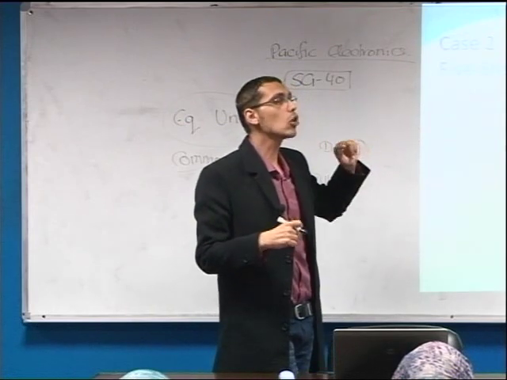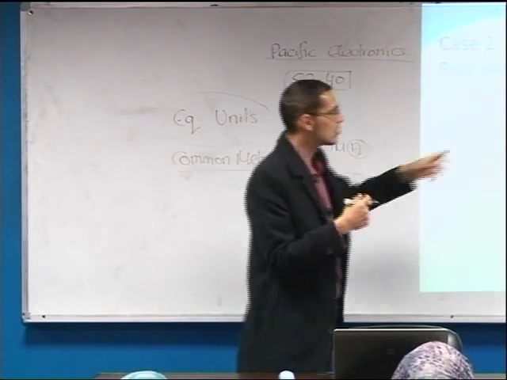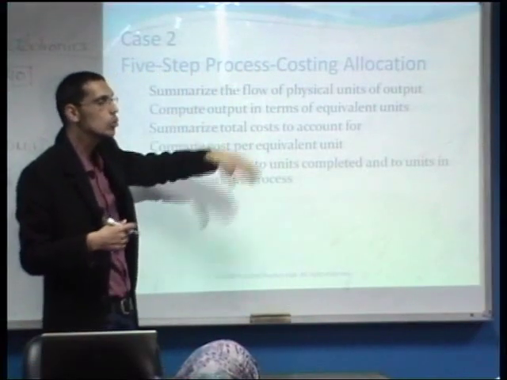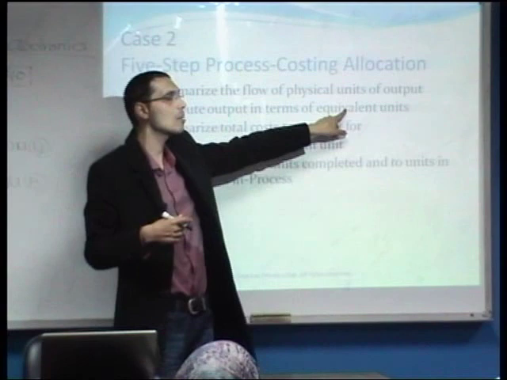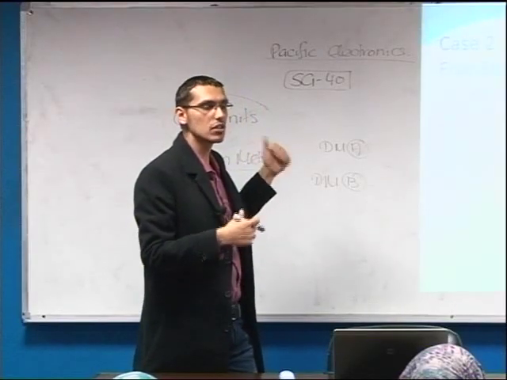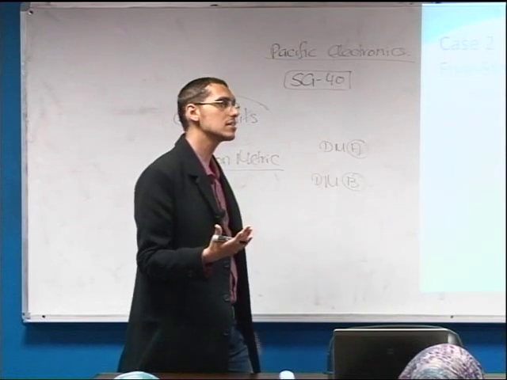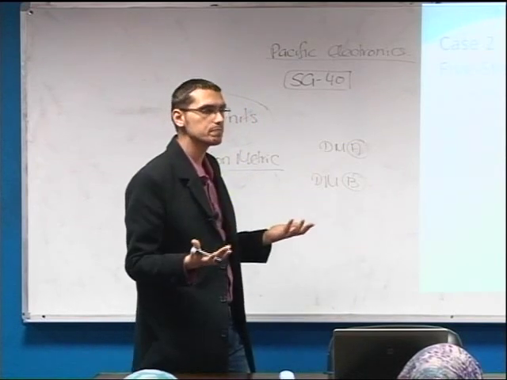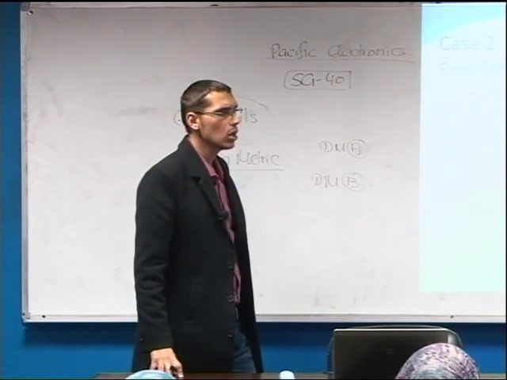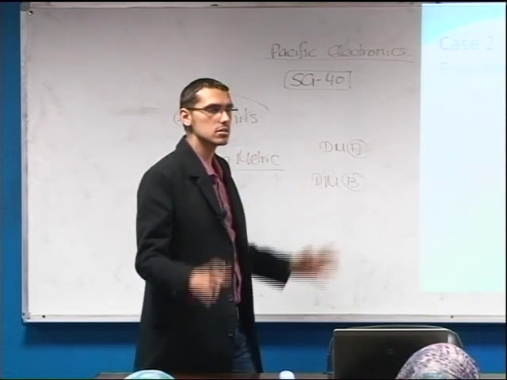Number 2, we need to compute the physical output that we have summarized the flow for. We need to compute the equivalent units, which is the common metric that we have just discussed. For instance, what do you mean by equivalent units?